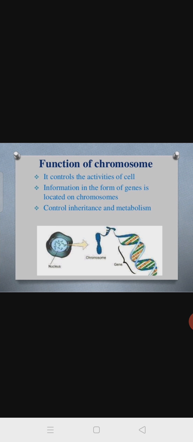Functions of the chromosome. It controls the activities of the cell. Because of the presence of DNA, it controls all the activities of the cell organelles, because DNA is the master particle present in the cell. Information in the form of genes is located on the chromosome. Genes control all the activities. For a single character, for the synthesis of a single particle, we need genes, which are present in the chromosome. They control inheritance and metabolism. Carbohydrate metabolism, protein metabolism, everything takes place with the help of genes.